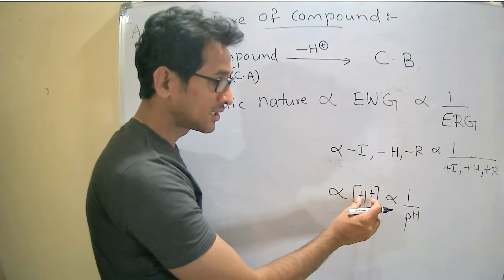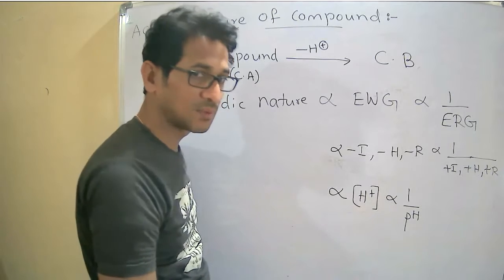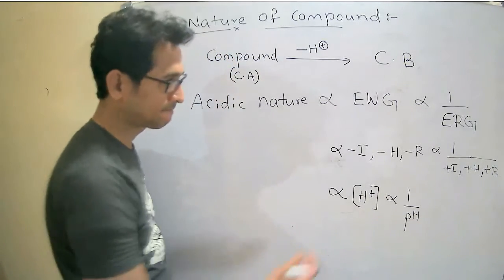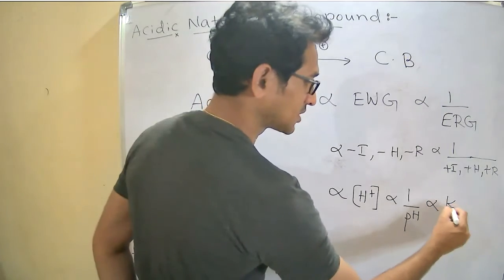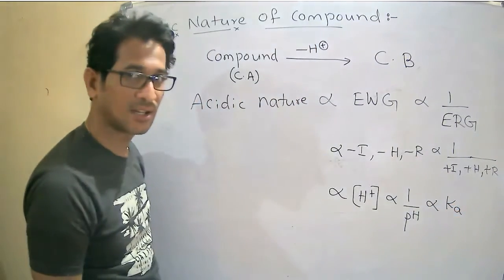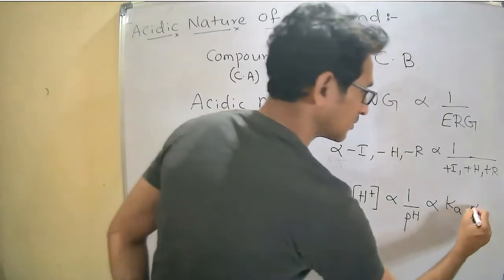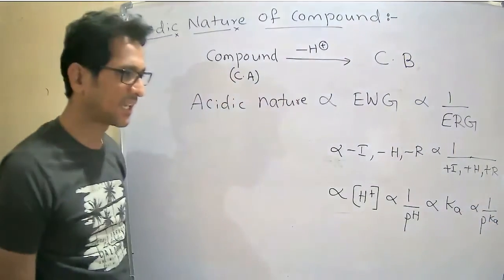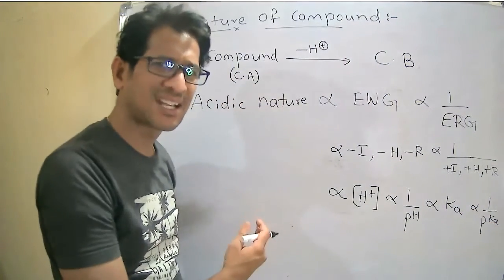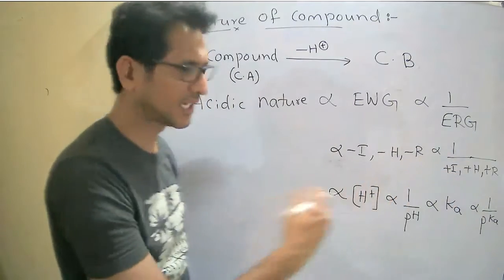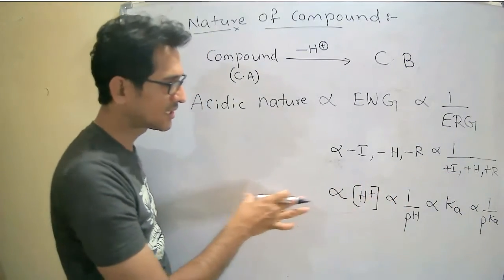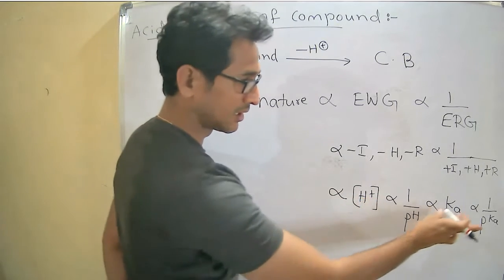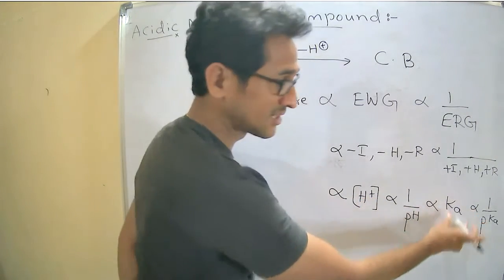We know the relation between these: H plus is inversely proportional to pH and directly proportional to the dissociation constant of acid, Ka, and inversely proportional to pKa. So we can express the acidic nature in different forms. Acidic nature is directly proportional to the concentration of H plus ion and the acid dissociation constant.